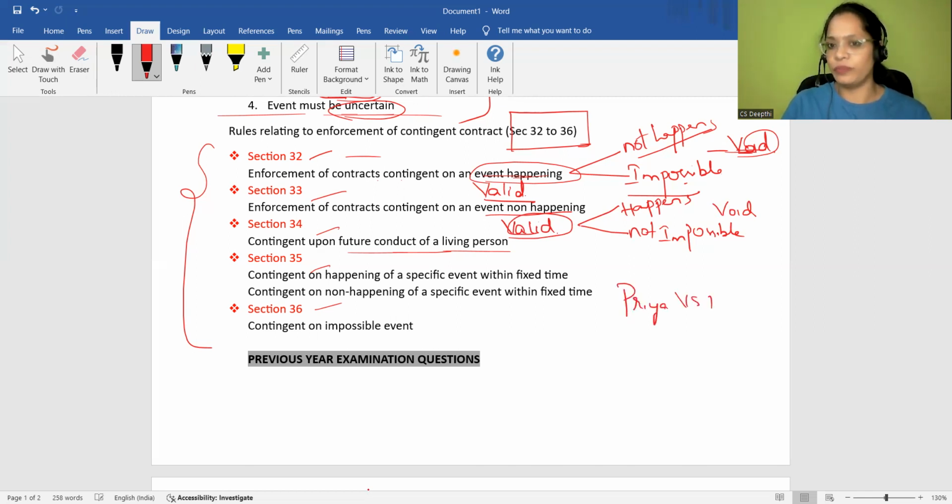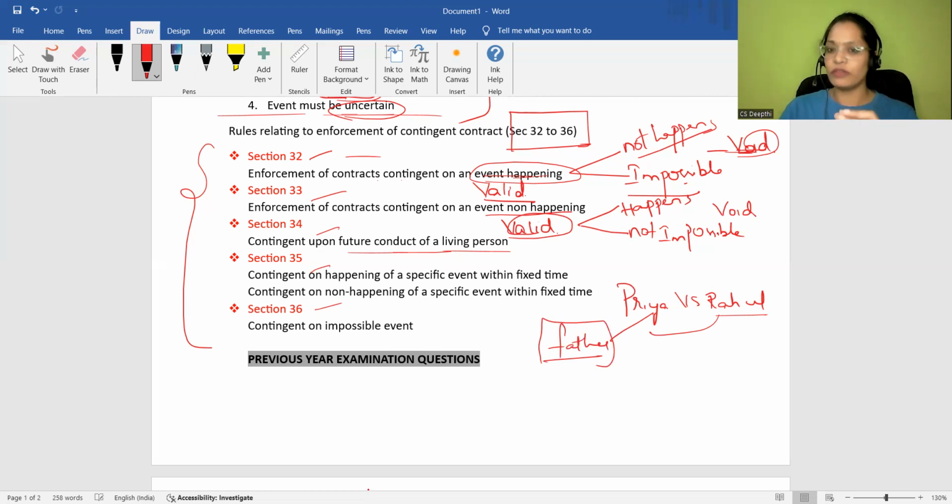Priya versus Rahul. Okay, there are two parties. Rahul promised Priya that he is going to marry Priya in a court of law. Due to an obligation, Rahul promised Priya that he is going to marry her only when her father expires. When Priya's father expires, Rahul is ready to marry Priya. So that is the agreement between Priya and Rahul.